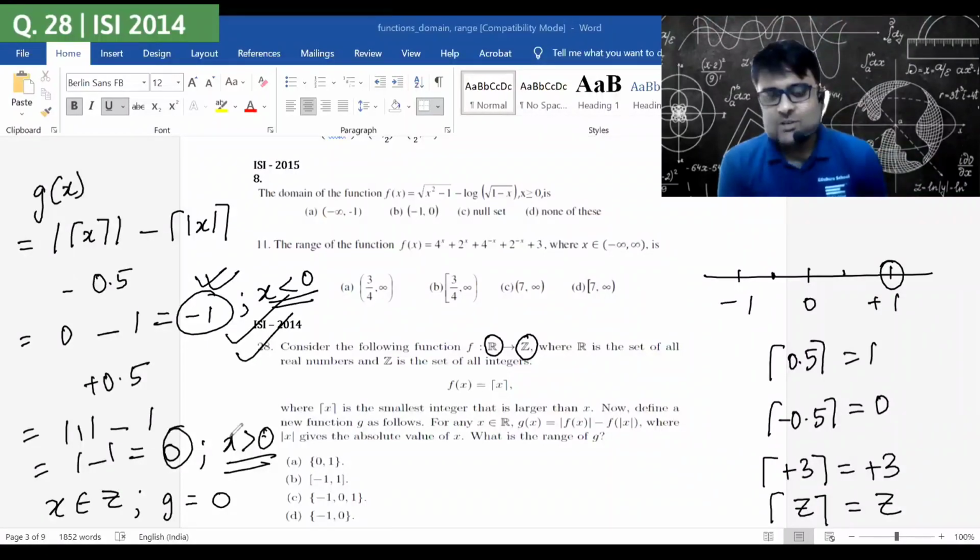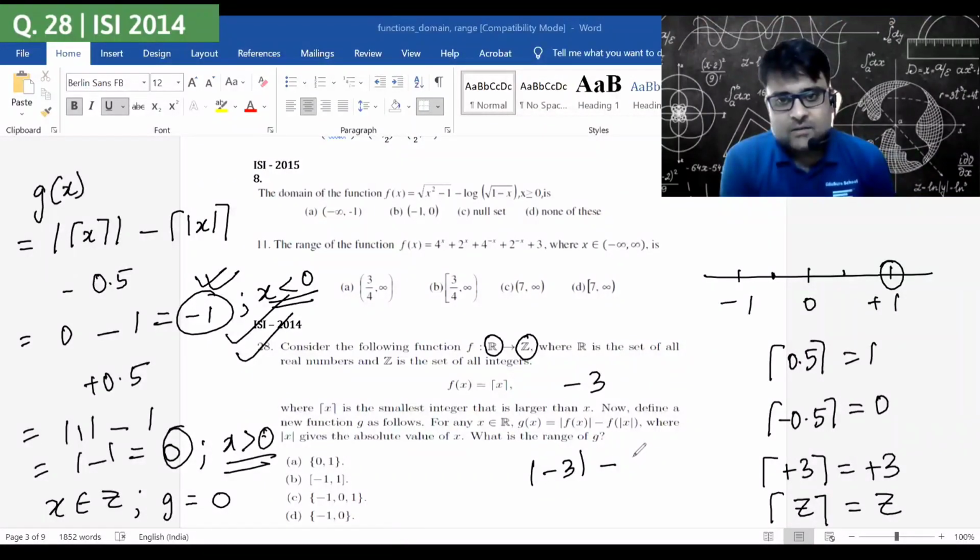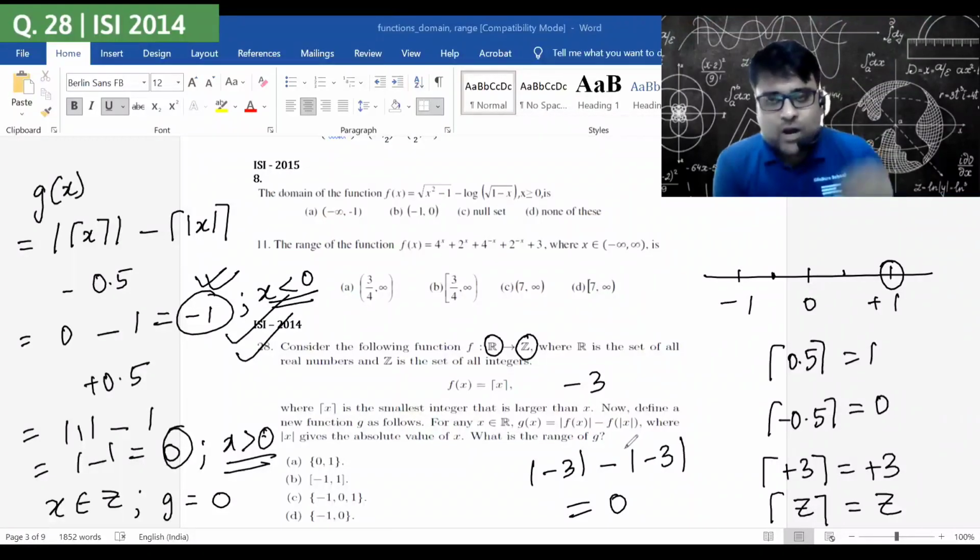When x is an integer, say equal to -3, you will get mod of -3 minus mod of -3, so you'll get 0. So for everything except a negative fraction, g value is 0, and for a negative fraction, g value is -1.